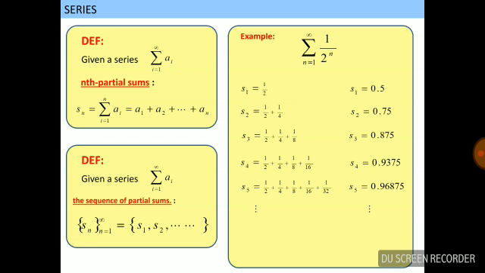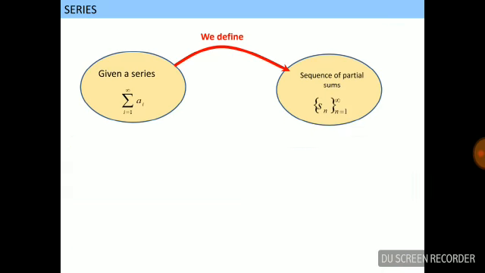S1 equals 0.5, S2 equals 0.75, S3 equals 0.875, S4 equals 0.9375. If we add up to infinity, then the sum of the series is nearly 1.